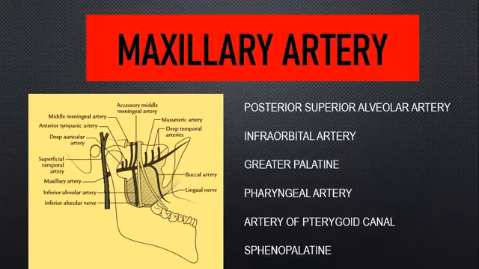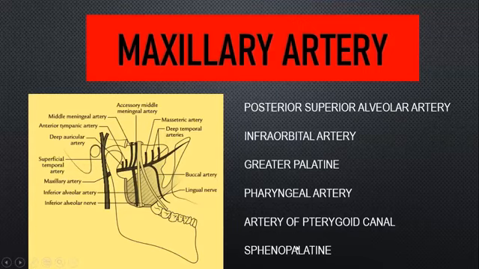Third part, you will have 6 branches. Posterior superior alveolar artery supplies your premolar and molar teeth. And then infraorbital artery, related to your eye, and you have some more branches arising from that you can refer to. And then your greater palatine artery, pharyngeal artery, artery of pterygoid canal. All these are related to your palate, auditory tube, and some part of your pharynx. So it supplies all these regions.